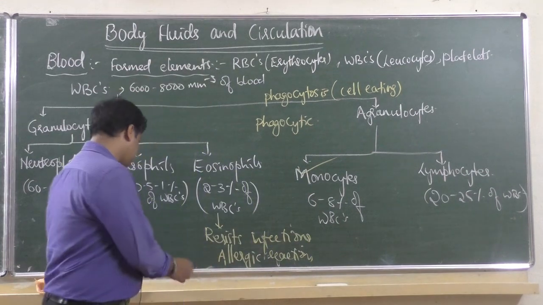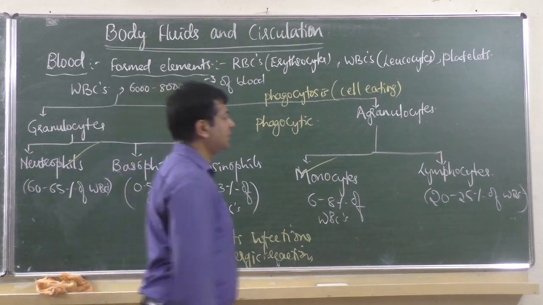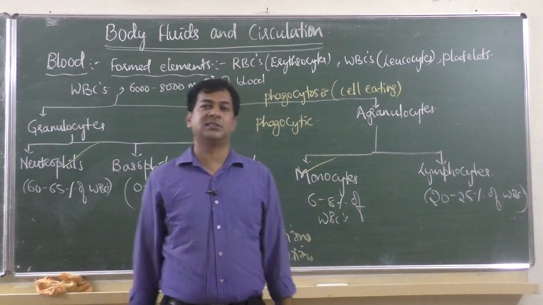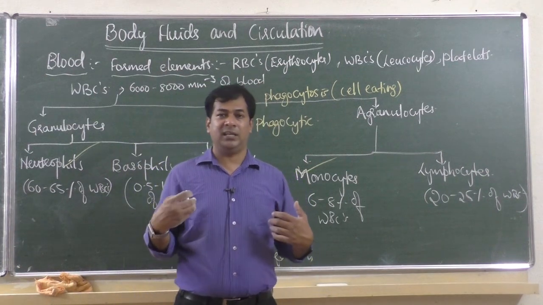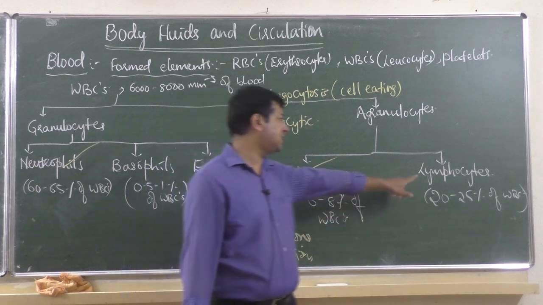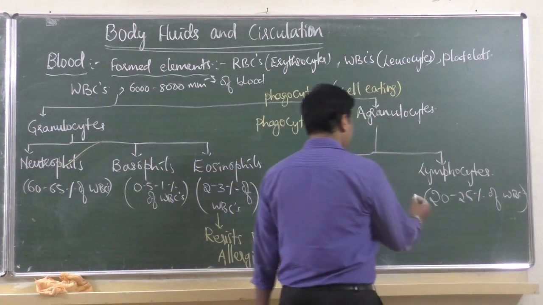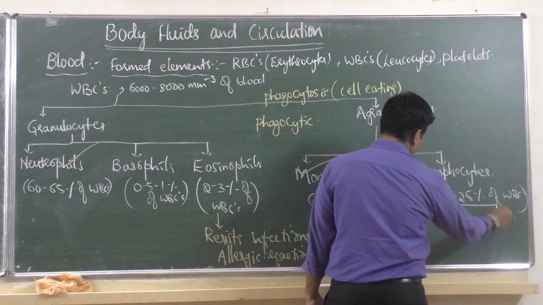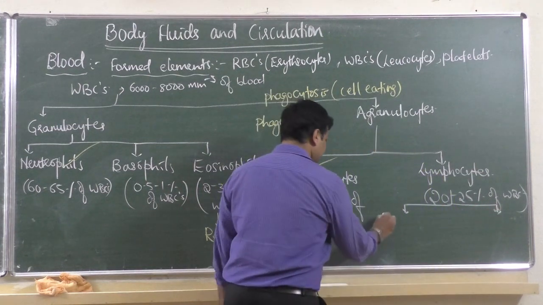Okay. So the next part is very important. Why do we get protection from all the diseases? We have immunity. Immunity is because of the cells called lymphocytes. And lymphocytes are of two types. I think in 10th standard you have learned this. Lymphocytes are of two types.